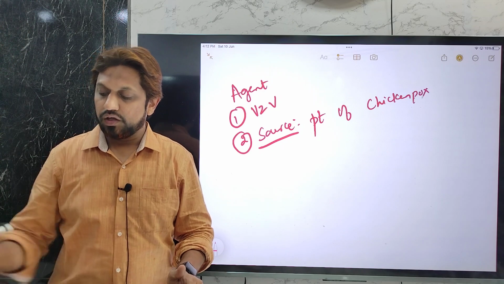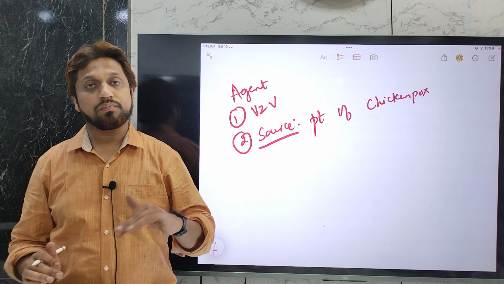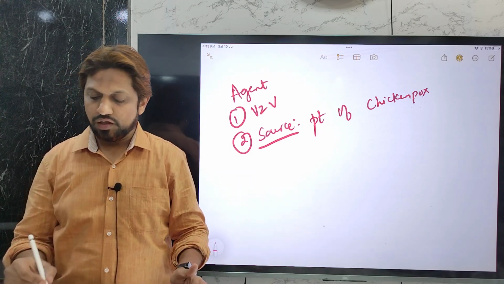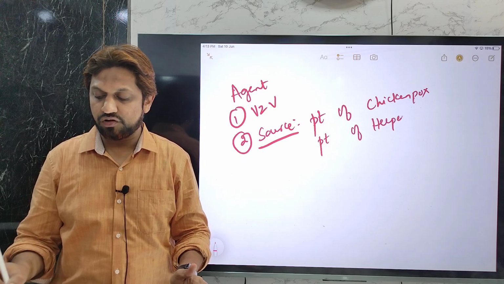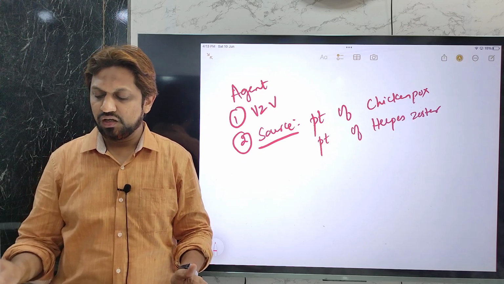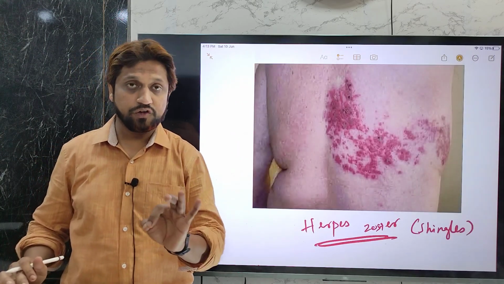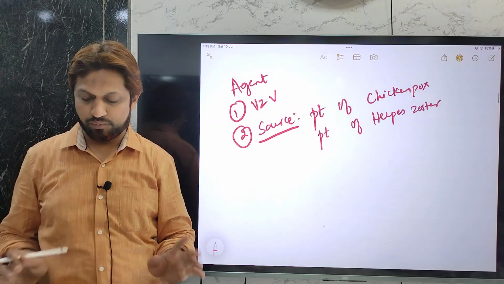A patient of chickenpox can transmit it to other normal individuals. Sometimes, very rarely, a patient of herpes zoster, which we just saw, can also transmit this disease. The source of infection can be either of these two, but the most common is a patient of chickenpox.